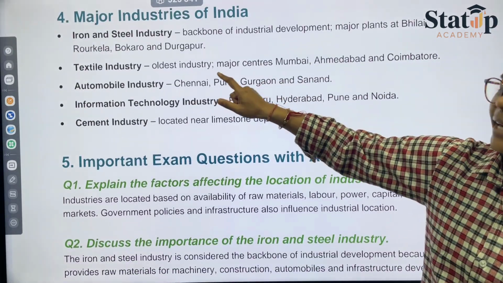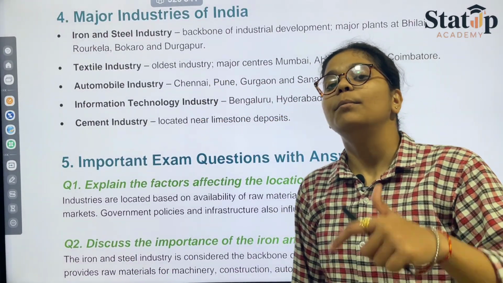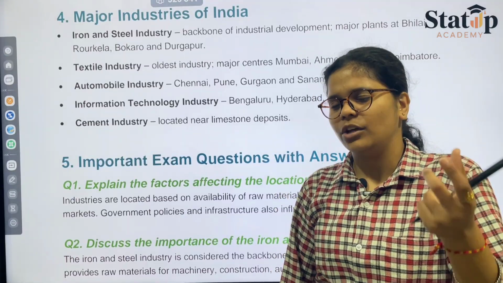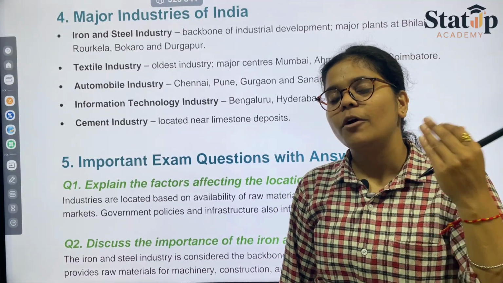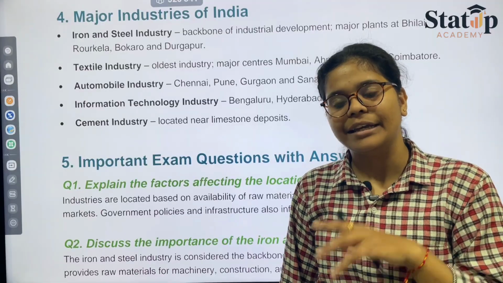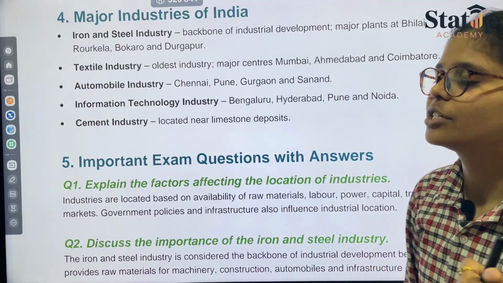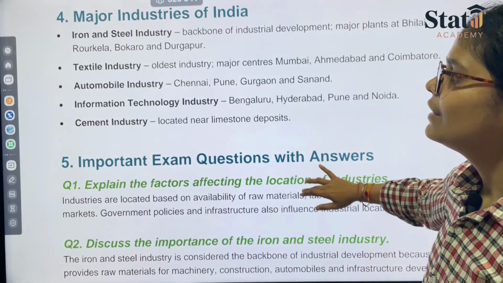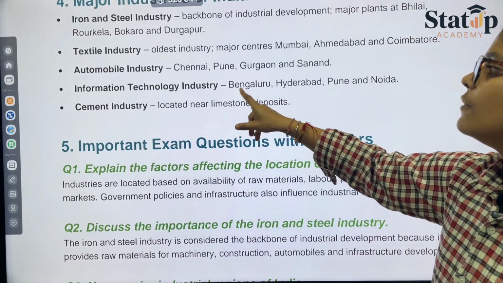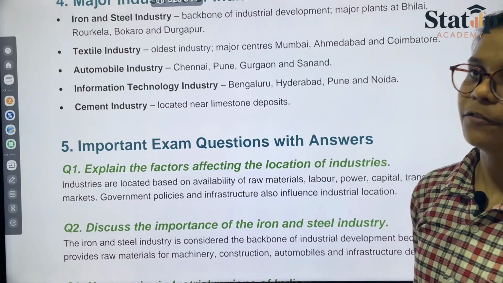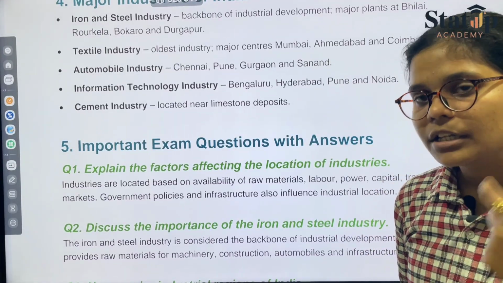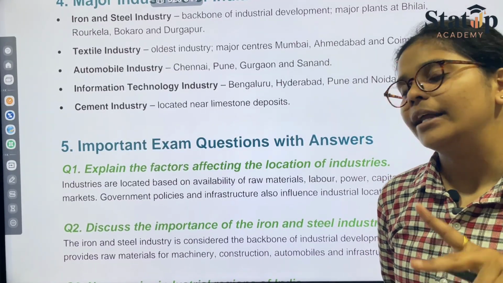When we talk about the textile industry, it is referred to as the oldest form of industry that has been there in India. So that's why the textile industry is important. Textile basically refers to the clothing system. Then we have the automobile industry and the information technology industry. Information technology industries are basically found in your southern region, that is Bengaluru and Hyderabad.